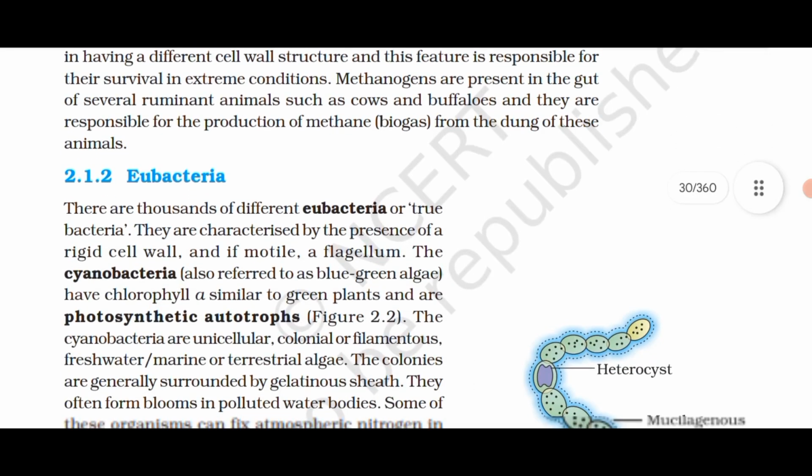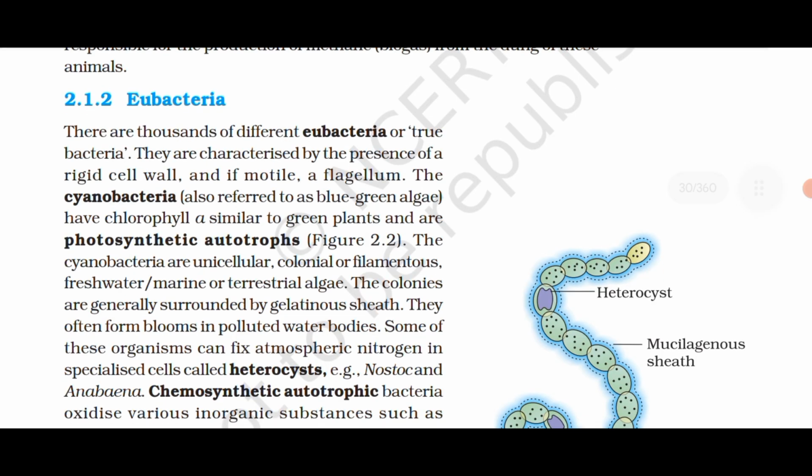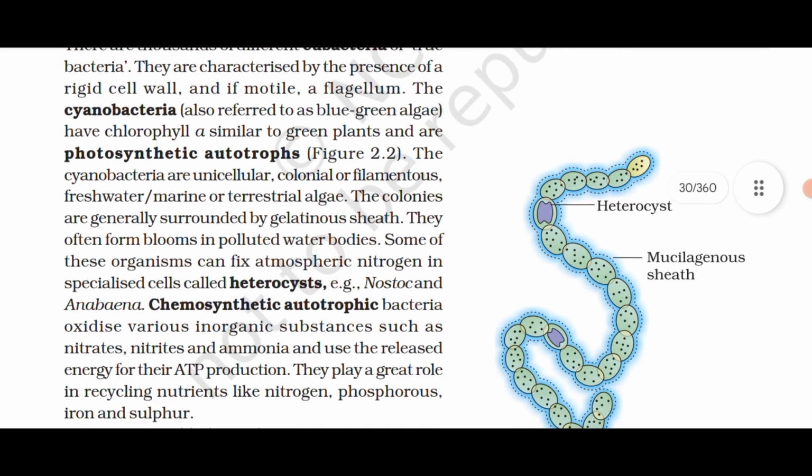2.1.2 Eubacteria. There are thousands of different eubacteria or true bacteria. They are characterized by the presence of a rigid cell wall and, if motile, a flagellum. The cyanobacteria, also referred to as blue-green algae, have chlorophyll a similar to green plants and are photosynthetic autotrophs. The cyanobacteria are unicellular, colonial, or filamentous, freshwater or marine or terrestrial algae. The colonies are generally surrounded by a gelatinous sheath. They often form blooms in polluted water bodies. Some of these organisms can fix atmospheric nitrogen in specialized cells called heterocysts, for example Nostoc and Anabaena.